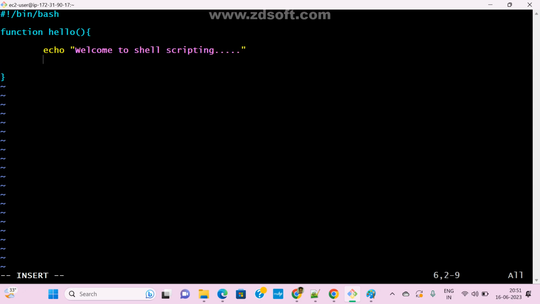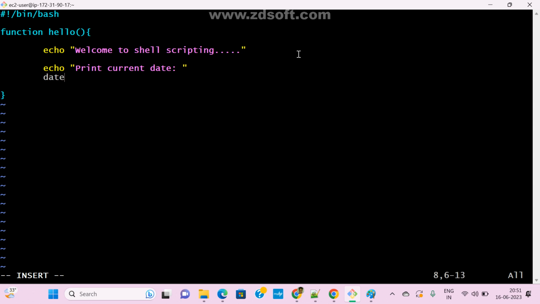For example, I want to print ls, or I want to print the date. So echo current date. Now what is the command for date? Simply we can call date also.